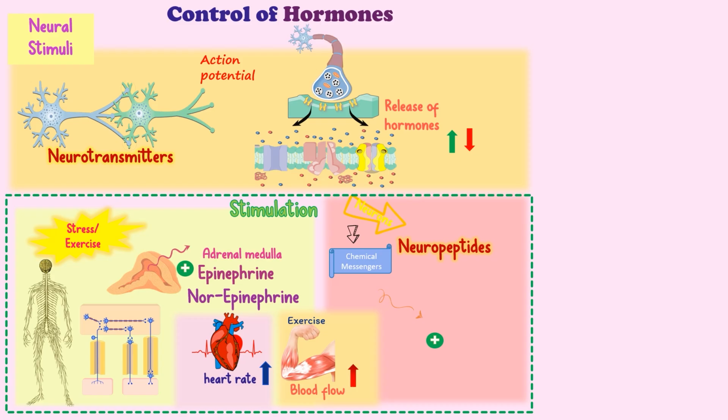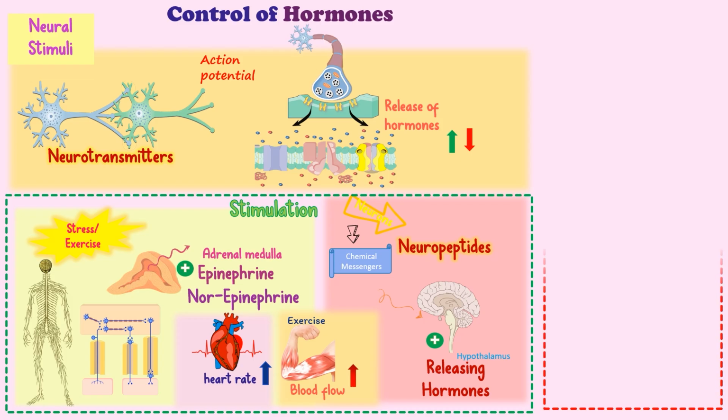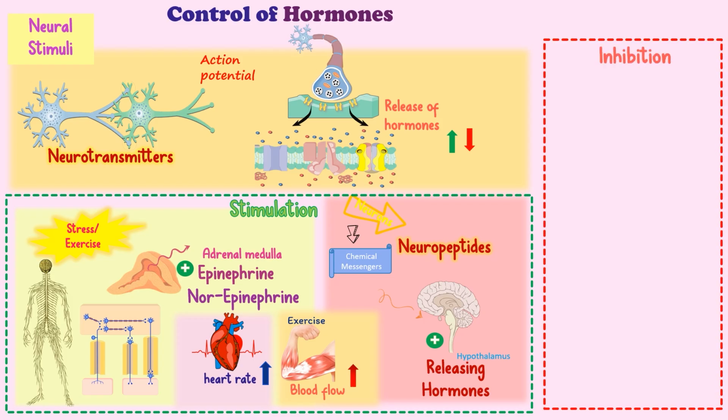Some neurons secrete chemical messengers directly into the blood when stimulated, making these chemical messengers hormones called neuropeptides. Specialized neuropeptides stimulate hormone secretion from other endocrine cells and are called releasing hormones, a term usually reserved for hormones from the hypothalamus.